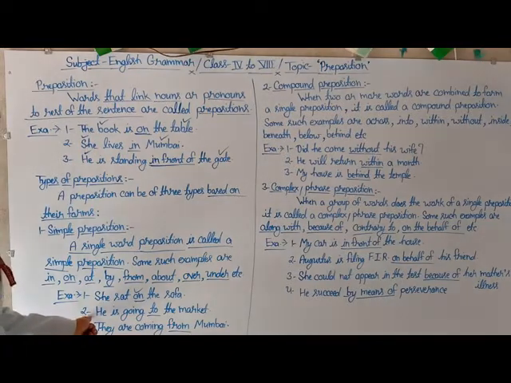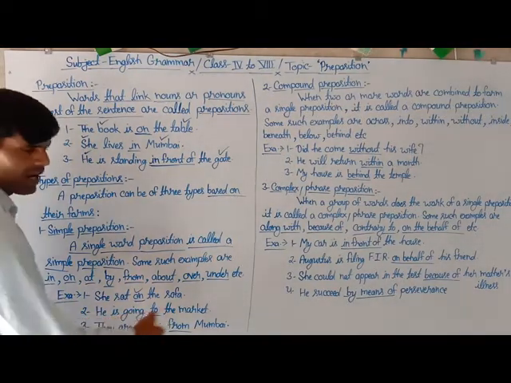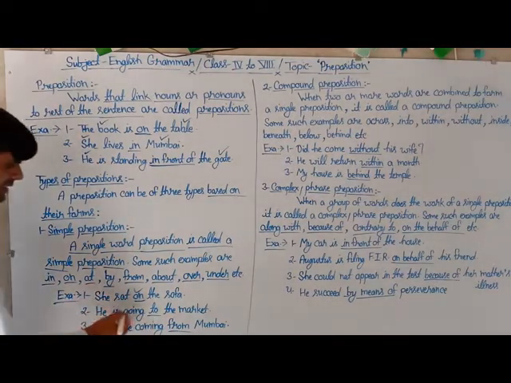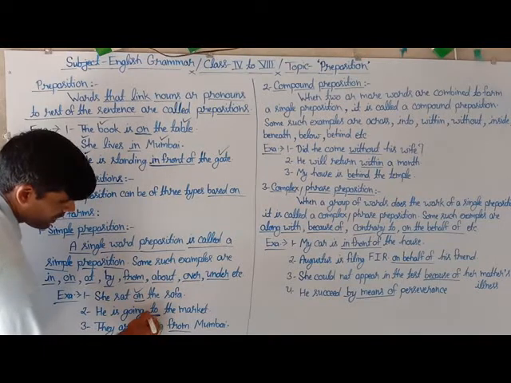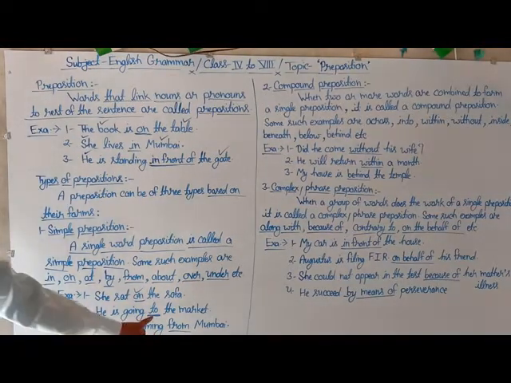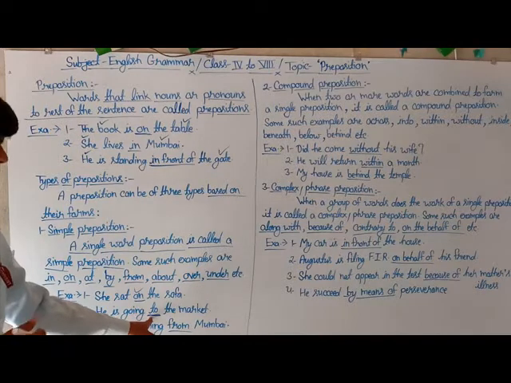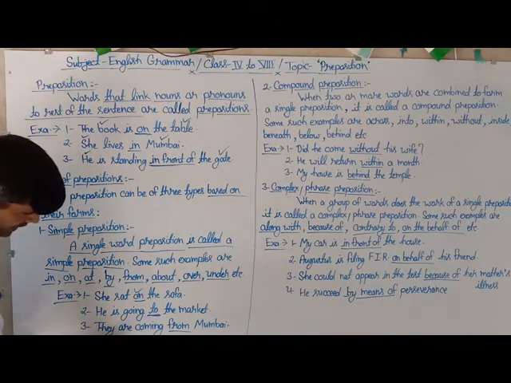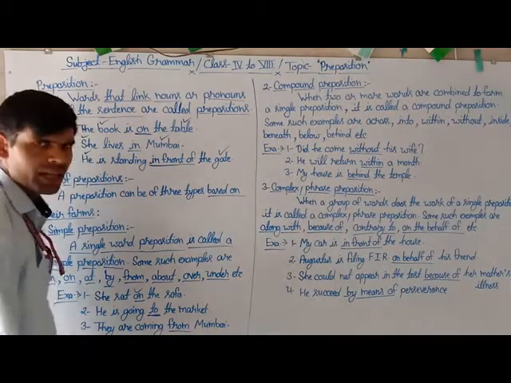Here is the second sentence: he is going to the market. In the second sentence, the underlined word to is a single word preposition, so this is called a simple preposition. In the same way, here is the third example related to the same topic: they are coming from Mumbai.